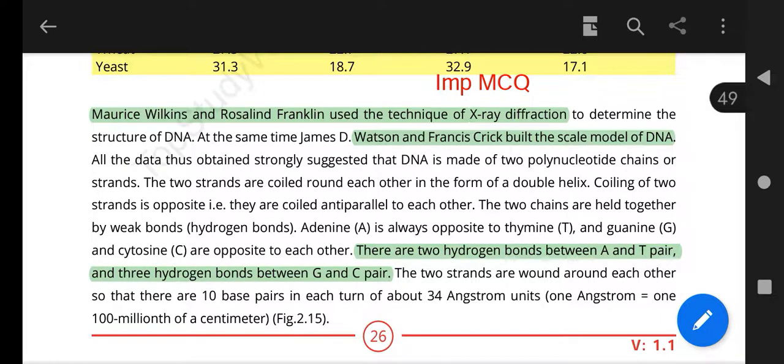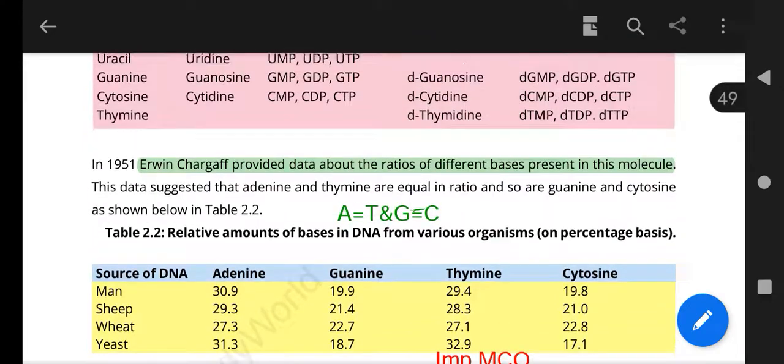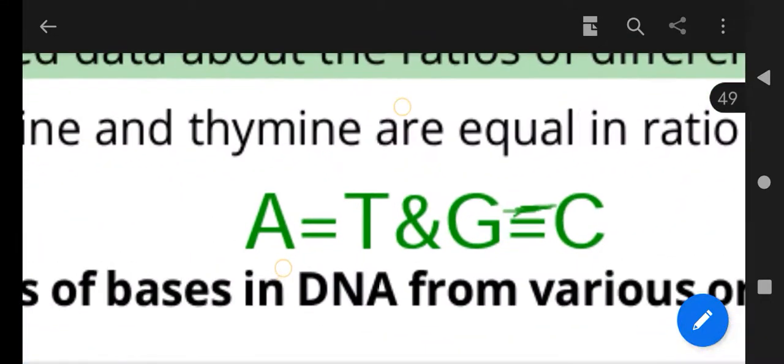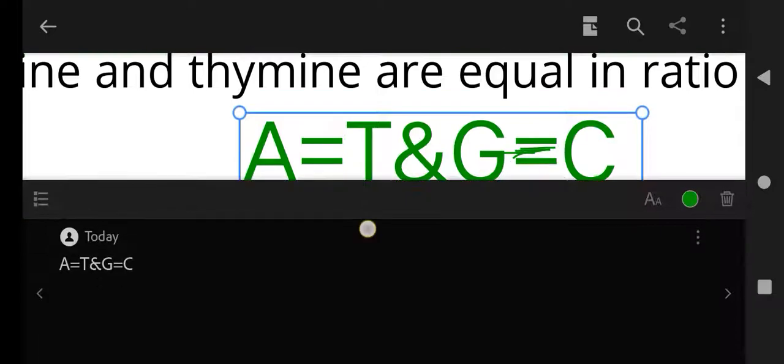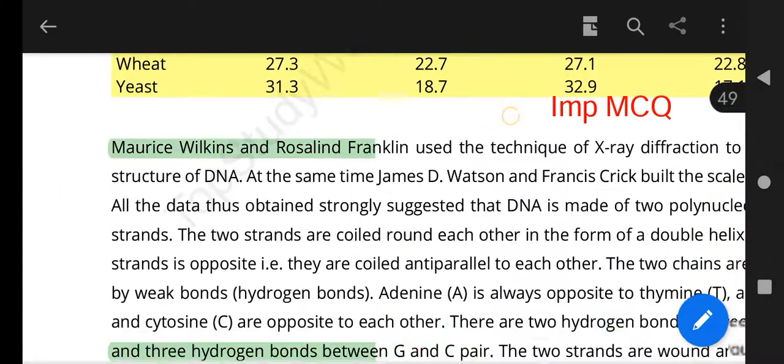And next, Maurice Wilkins and Rosalind Franklin used the X-ray technique, and Watson and Francis Crick built the scale model of the DNA. Actually, there are 2 bonds between adenine and thymine that is represented here. Adenine and thymine contain 2 bonds, and guanine and cytosine contain 3 bonds.